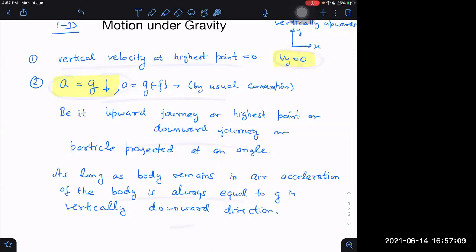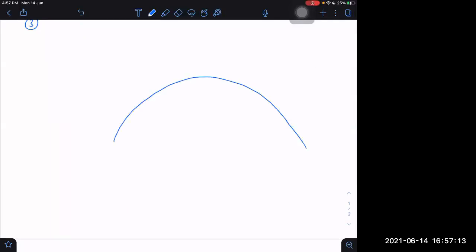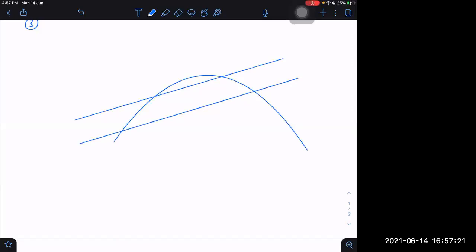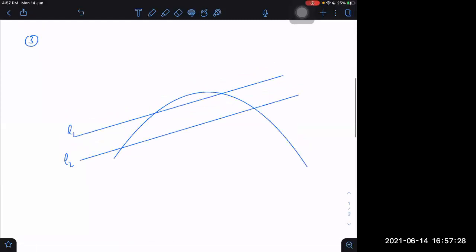Third point, very important point again. L1, L2. A, B, B dash, A dash.